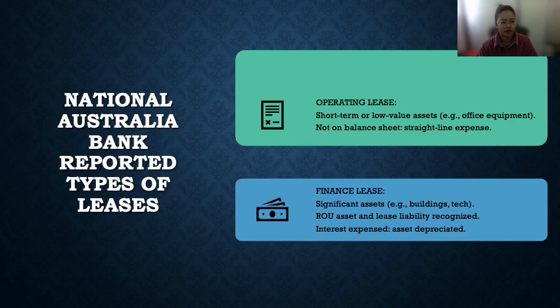National Australia Bank reported two types of leases, and they are operating lease and finance lease. Operating lease includes short-term or low-value assets, for example, office equipment. Similarly, finance lease includes significant assets, for example, buildings.